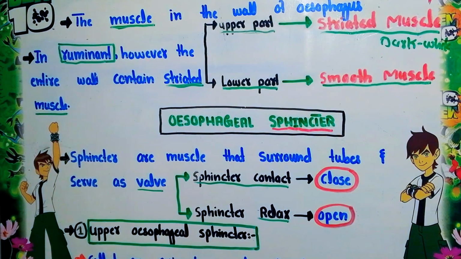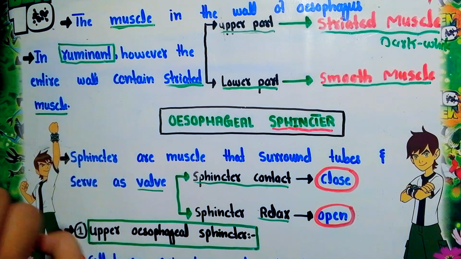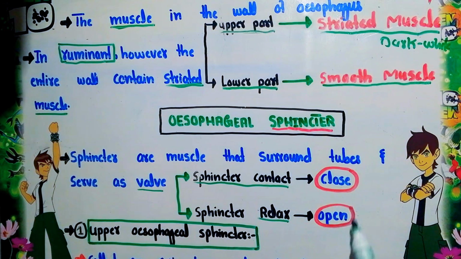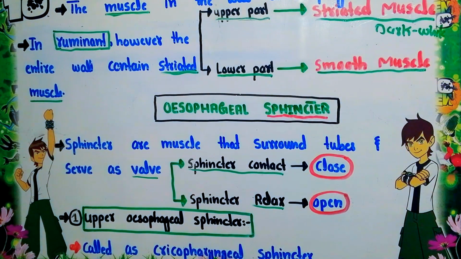So there are two main processes involved in the sphincter muscle. When the sphincter muscle contracts, it closes the esophagus, this muscular tube. When the sphincter muscle relaxes, it opens the valve of the esophagus. Two types of sphincter muscle are found in the esophagus. The first one is the upper esophageal sphincter. As the name indicates, it is present in the upper part of the esophagus, so that's why it is called the upper esophageal sphincter.